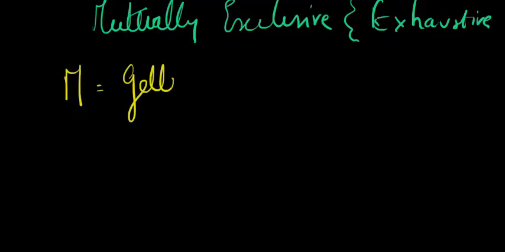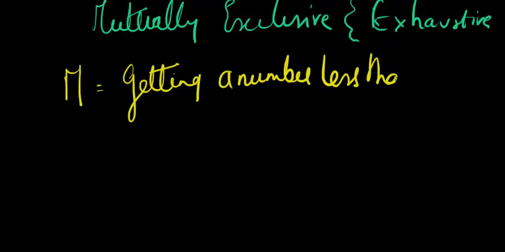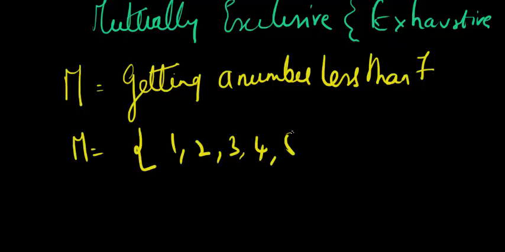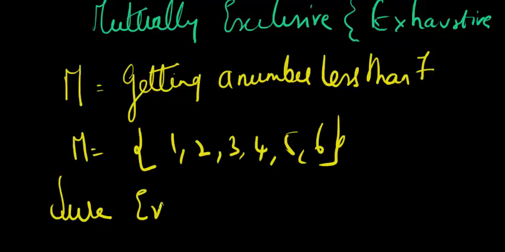Let's say M is getting a number less than 7. Well, that's going to happen for sure, isn't it? Whenever I throw the die, I'm sure to get a number less than 7. There cannot be a number more than 6, that's for sure. So M is basically going to have 1, 2, 3, 4, 5, and 6, which means that this is the sample space for M. And that is why this is called a sure event.